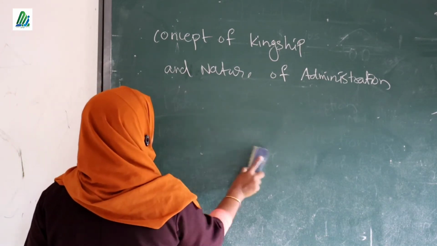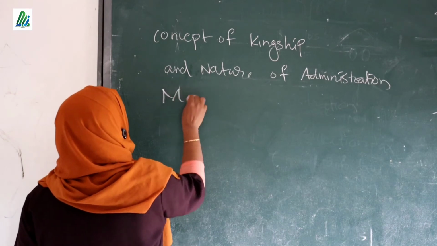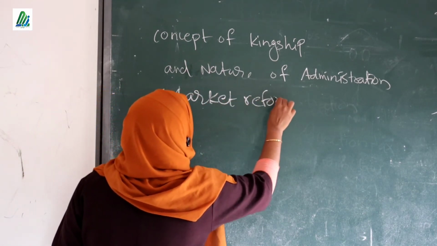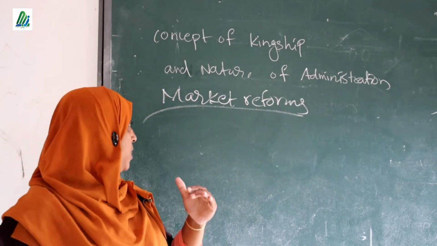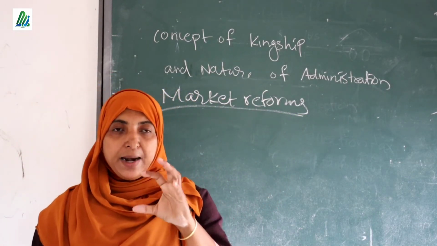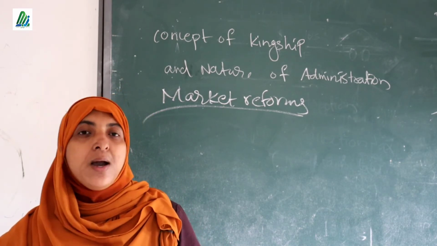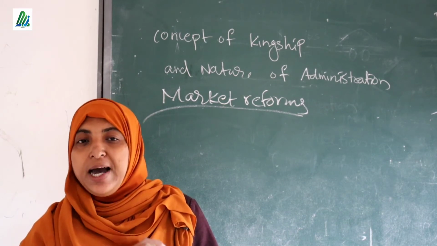Now we are going to study another important feature of the Sultanate period, that is market reforms. We already discussed the army: maintaining a huge, well-equipped army is an essential thing for each and every king during that period.